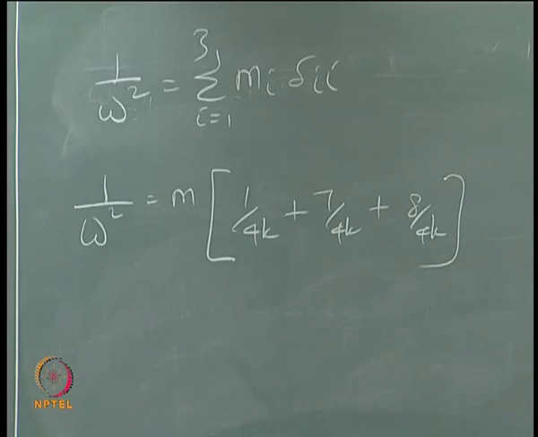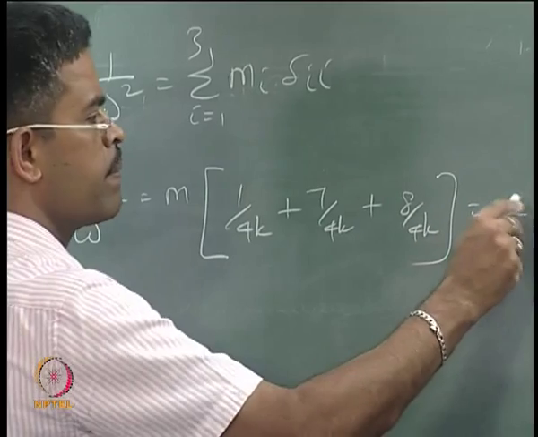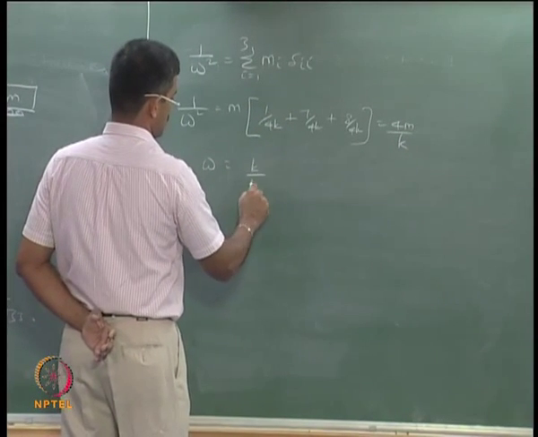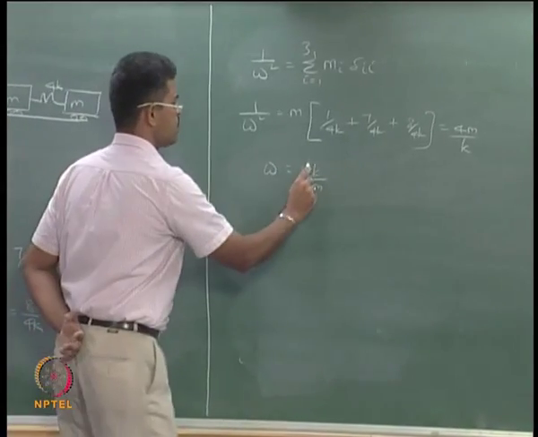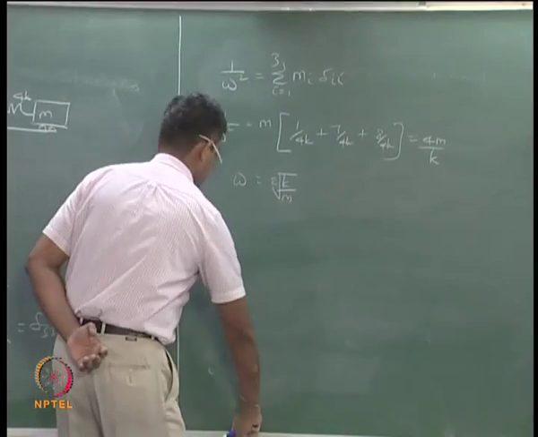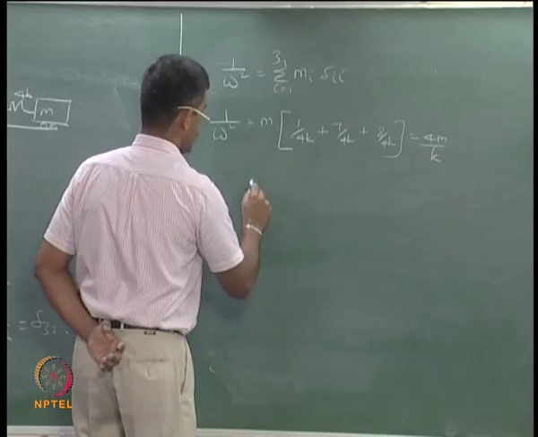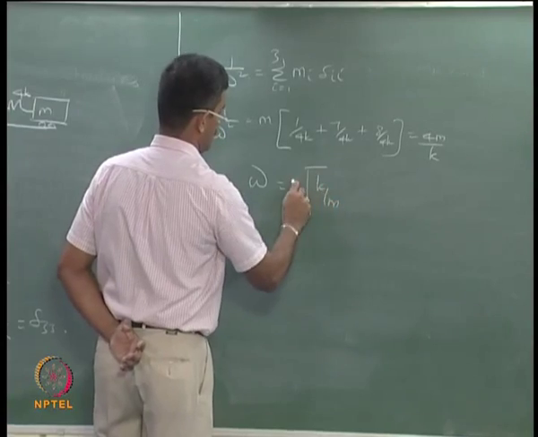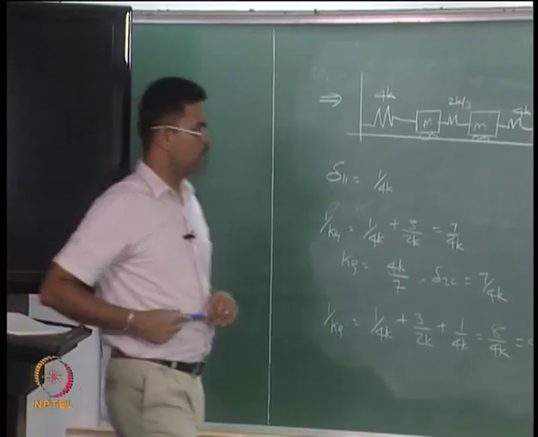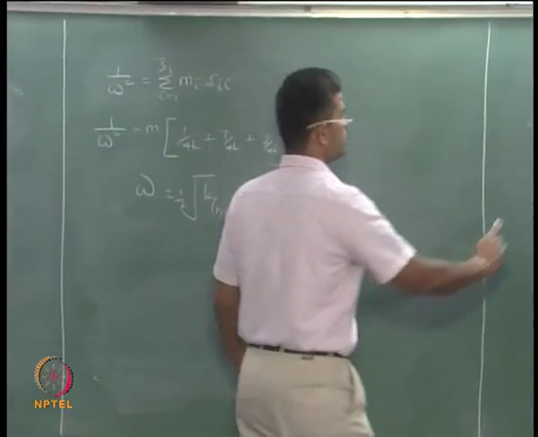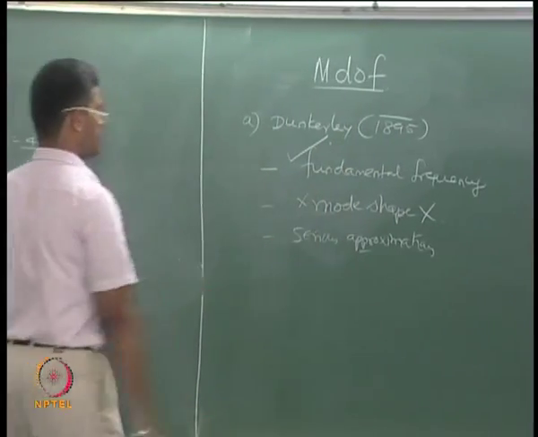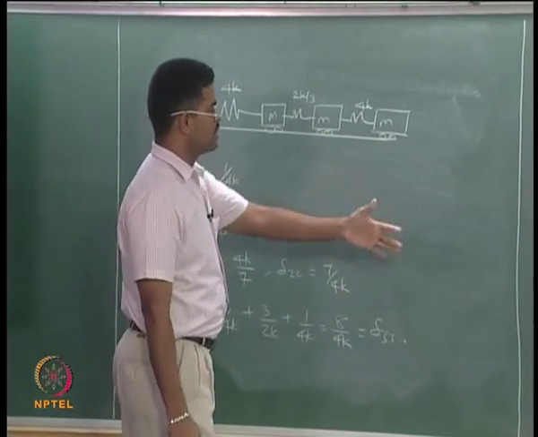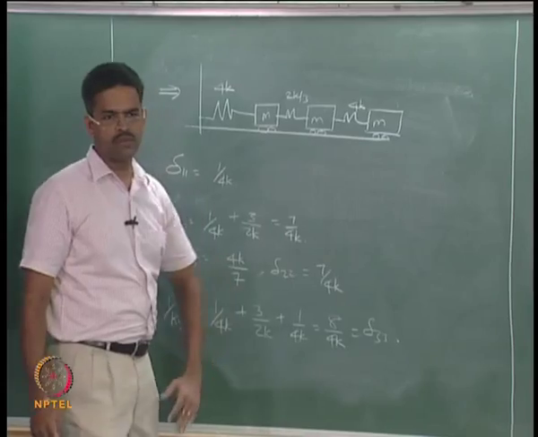So 4m by k, or omega is square root of k by 4m, that is, half of the square root of k by m. So it will give me the fundamental frequency, it will not give me the mode shape. It has serious approximations in that it is converting the given system to an equivalent spring mass system like this.